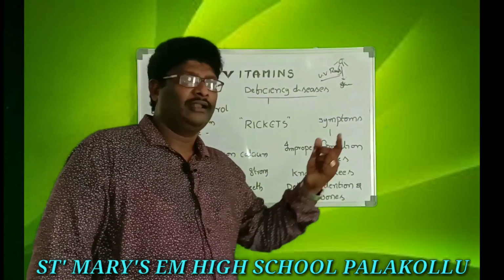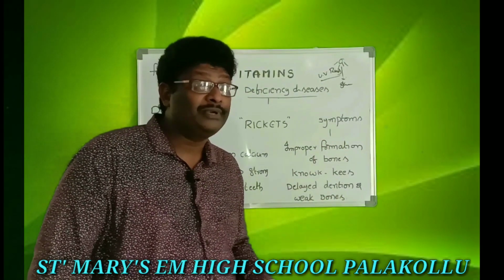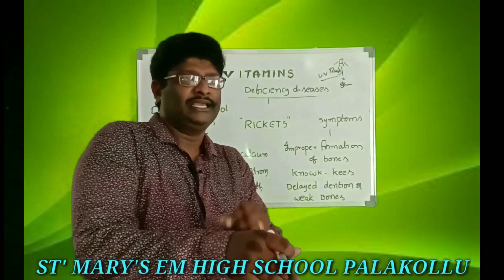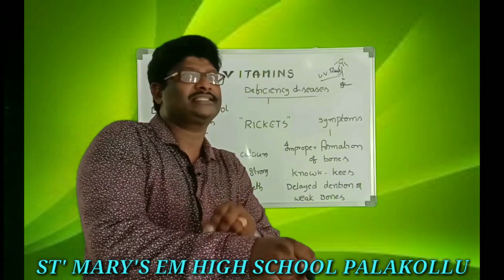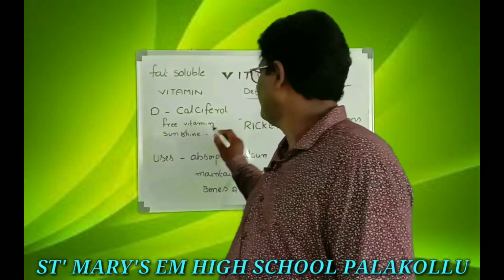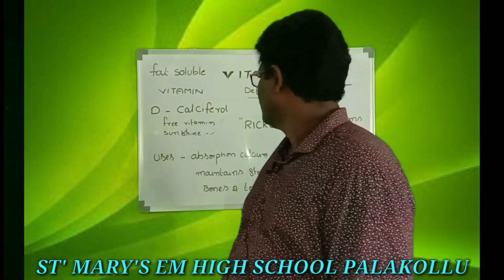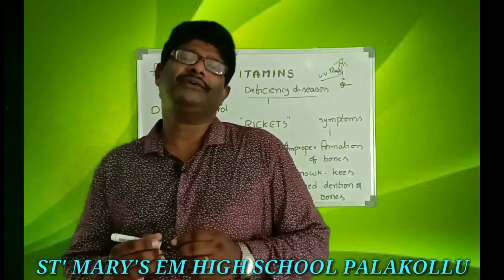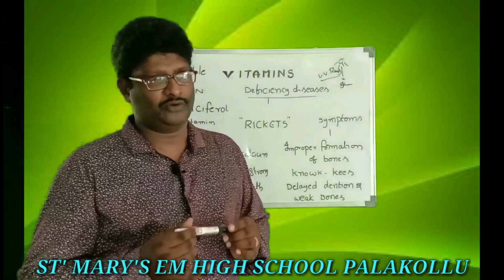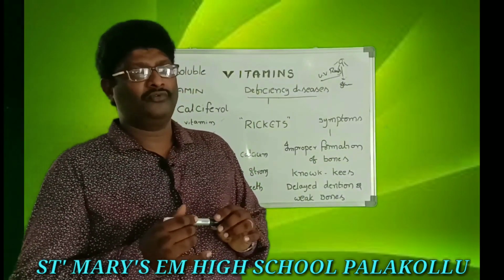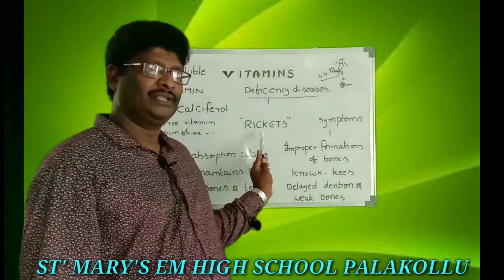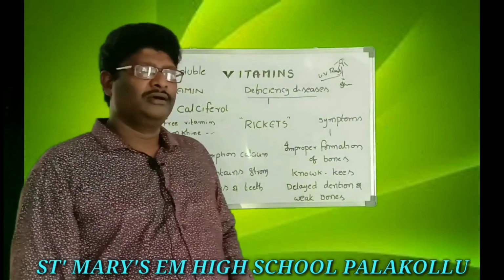So, light rays are very useful for the development of vitamin D in our body. When the UV rays touch our skin, the fat in the fat layer is converted into vitamin D. That's the reason it is called free vitamin, sunshine vitamin. Now, those who do not have a sufficient quantity of vitamin D in the body suffer from what type of disease? The main disease is called rickets. This is a bone disease.